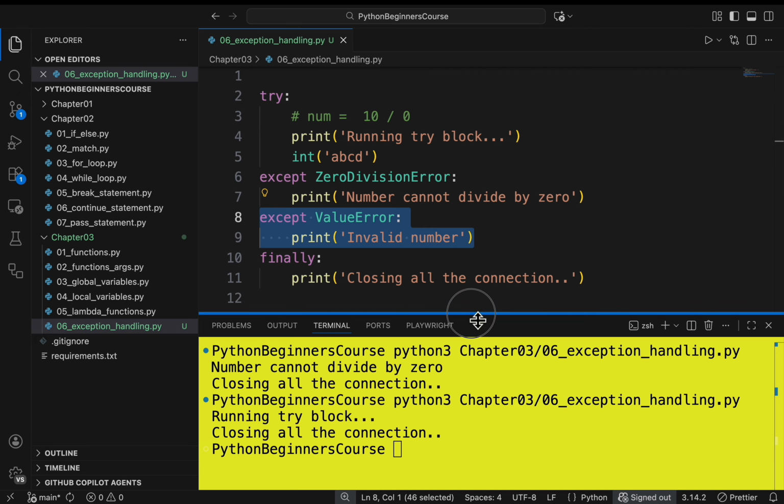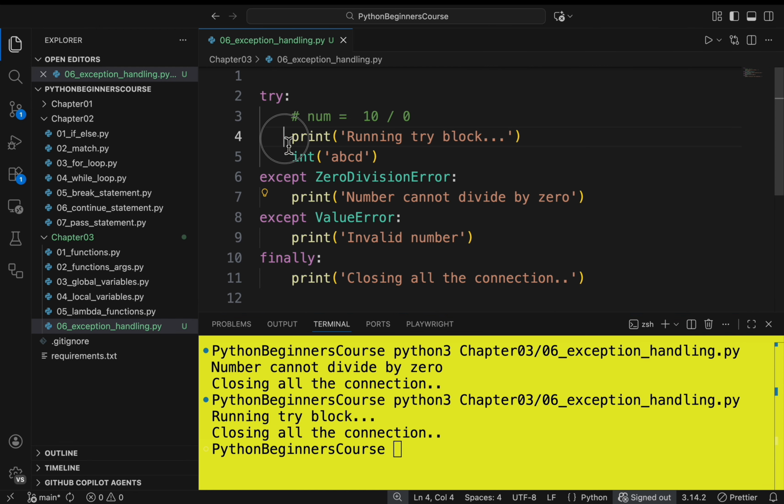This time if I run the program, firstly it will print running try block, and in line number 5 it will throw the ValueError, then it will print invalid number, and then it will execute the finally code block.